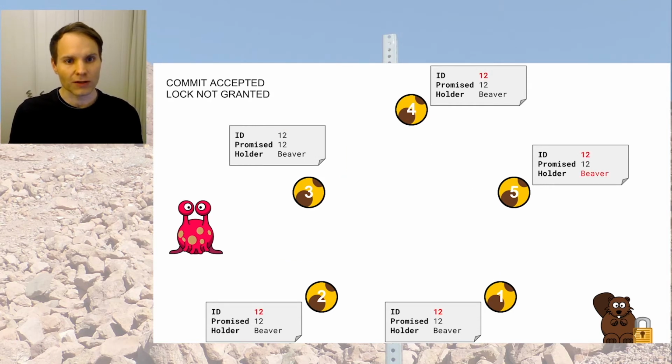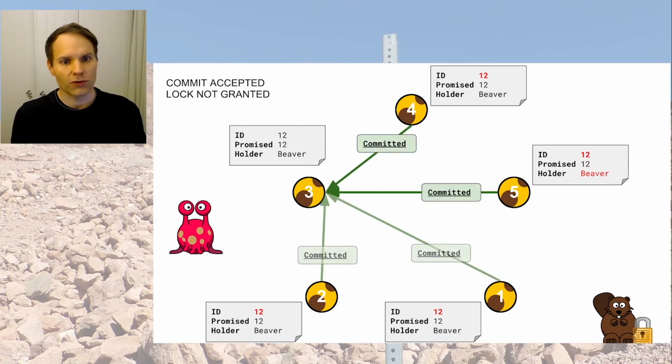The instances update their internal state, just it's a new ID number 12 for most of them. For instance number 5, it is not only new ID 12, it also is a new value for holder. And they send out of courtesy commit messages.